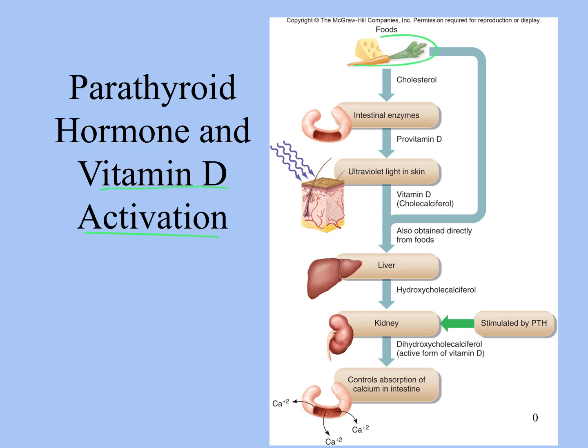So the way this works is we get cholesterol from foods. I'm not sure why a carrot is there because you don't get cholesterol from carrots. And that cholesterol goes into intestinal enzymes, gets converted into a form of vitamin D. In the skin, that vitamin D gets converted into active vitamin D, or cholecalciferol, and then goes to the liver, goes to another form, hydroxycholecalciferol, goes to the kidneys to form dihydrocholecalciferol, which is the active form of vitamin D, and that which is stimulated by parathyroid hormone.